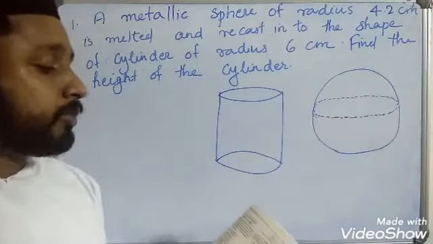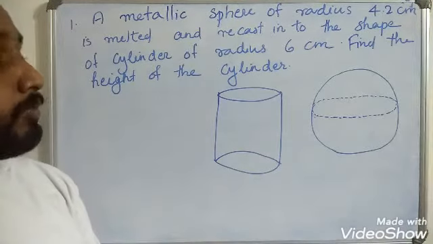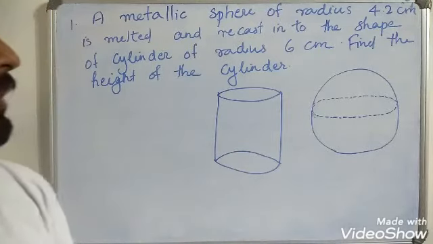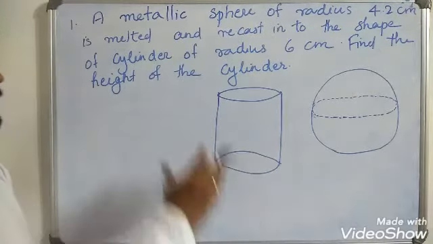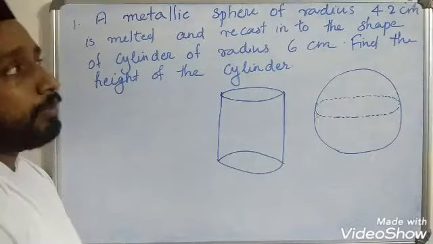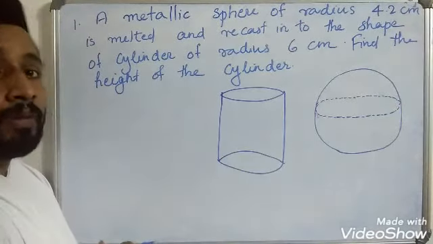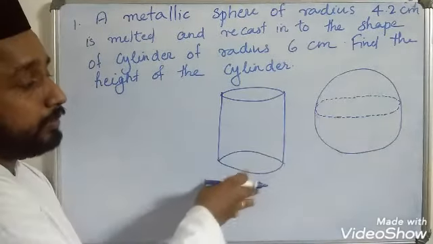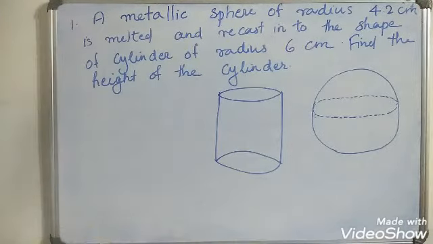Let us study conversion of solid from one shape to another shape. So let us discuss some questions. Before that, I am going to say that when we convert one solid into another form, their volume will be same. For example, if we melt a sphere and make it the shape of a cylinder, then their volume will be equal.